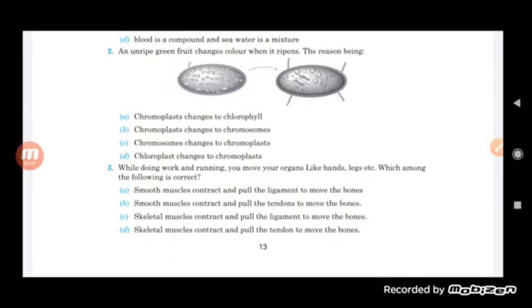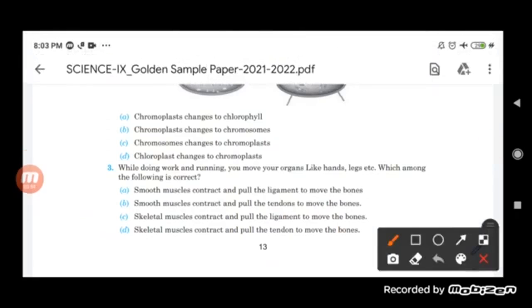So you know that a tendon is basically a connection between the bones and the muscles. So we can say that the skeletal muscle contracts, and due to which it pulls the tendon to move the bone. So the correct option will be D.